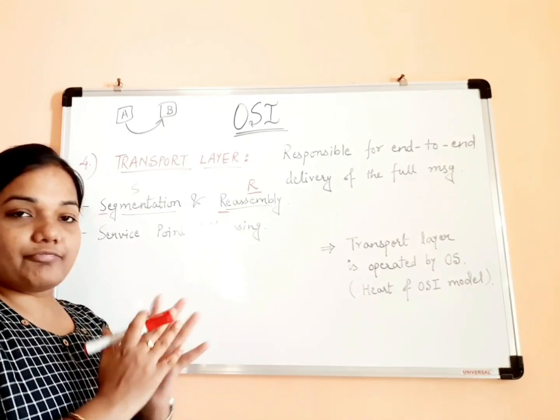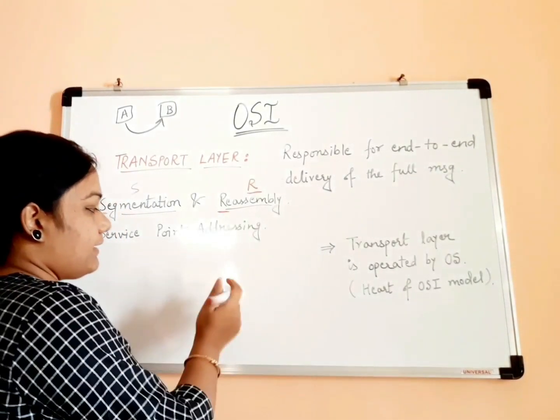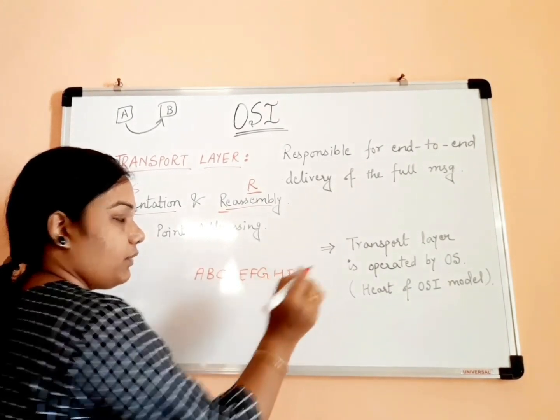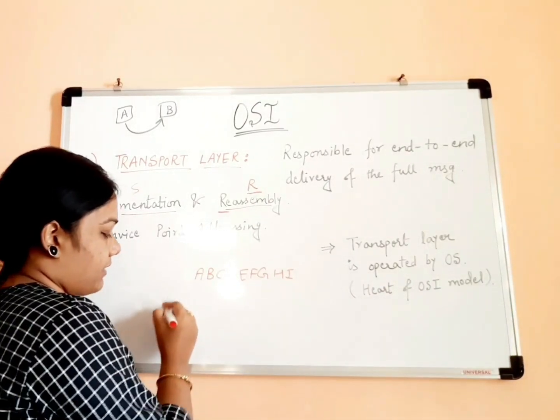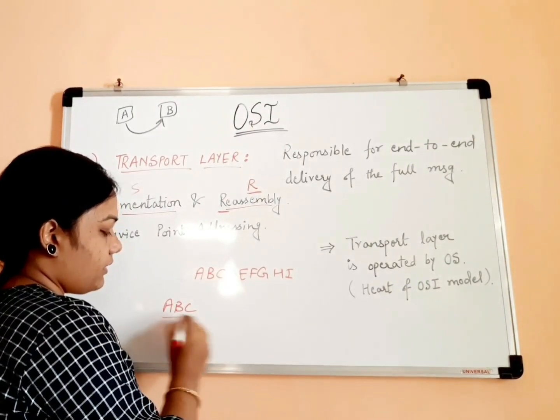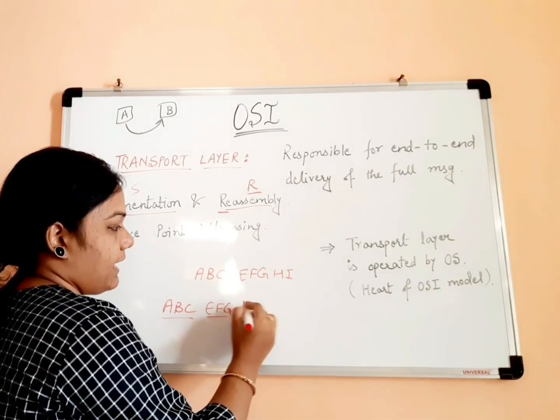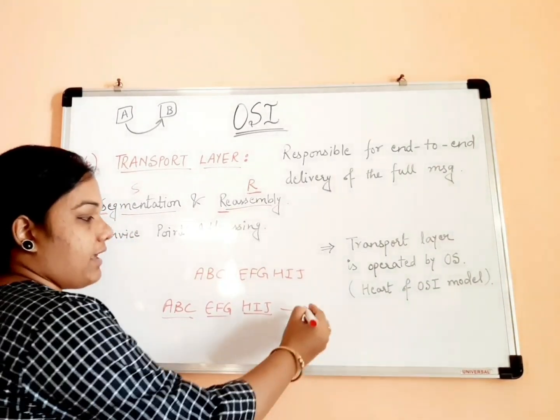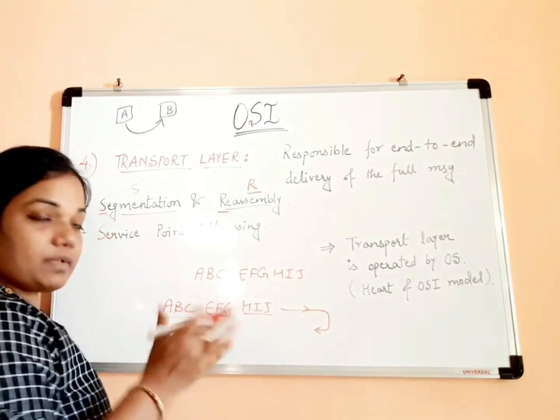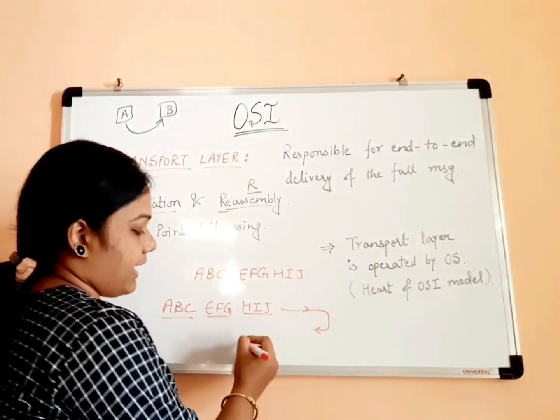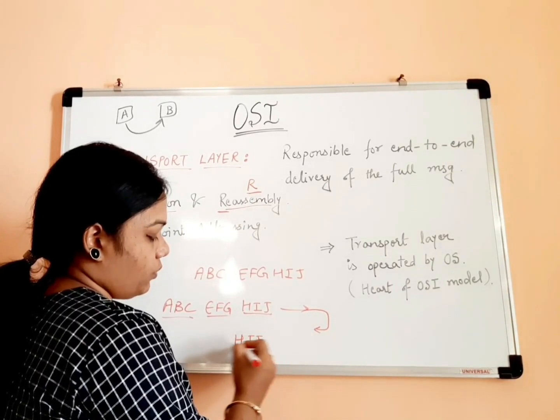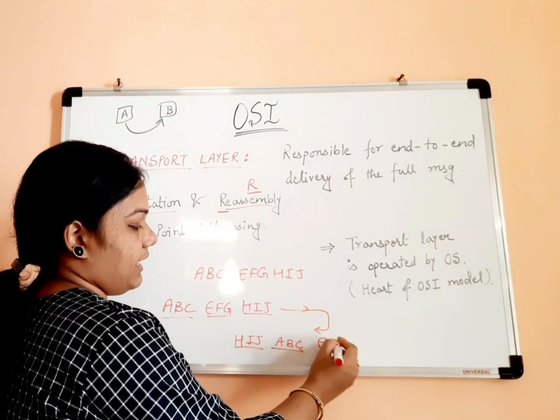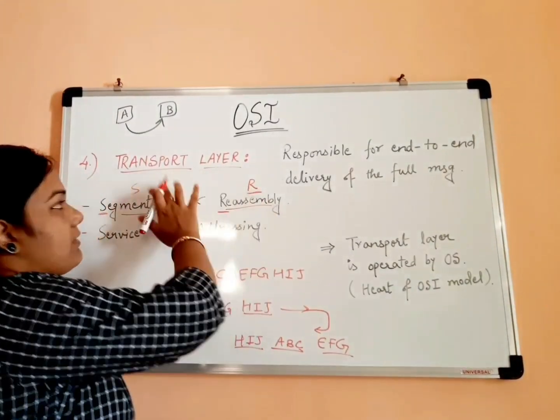Because obviously if we are breaking the parts, understand it like this. For example, our message is A, B, C, D, E, F, G, H, I. Now let's say we are making three segments, and these are going towards the receiver. Now for example, on the way, the sequence is changed and at the receiver side we are receiving H, I, J as one segment, A, B, C as another segment, and the third segment that is received is E, F, G. So what does reassembly mean in the transport layer?